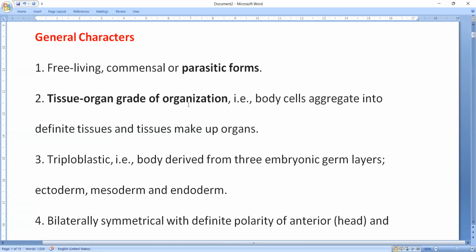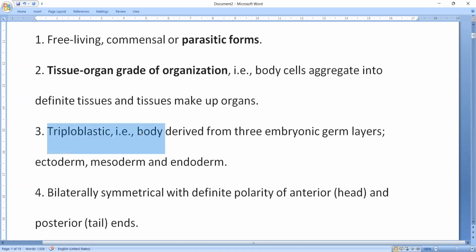Tissue organ grade organization. So the protozoans are acellular grade animals. Then poriferans are cellular grade animals, and cnidarians and ctenophorans are tissue grade animals. These are tissue and, you can also say, organ grade organization animals. This is one of the important points. That means the body cells aggregate into definitive tissues, and tissues make up organs.